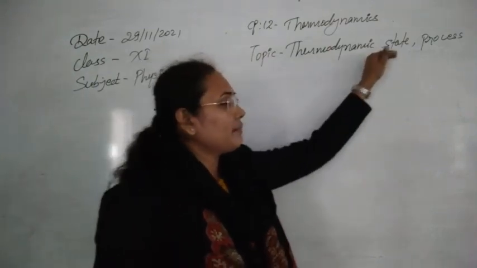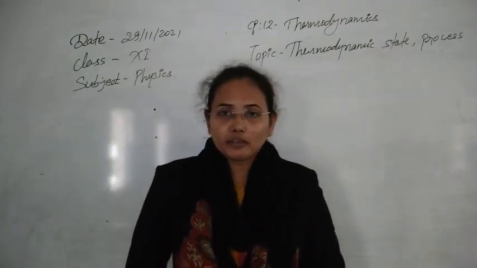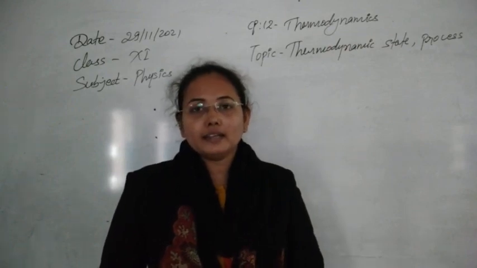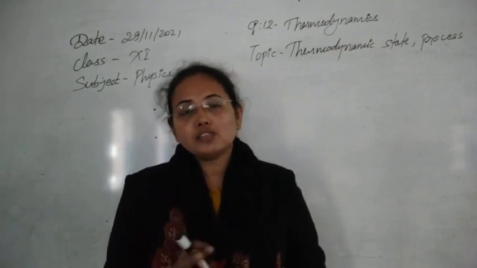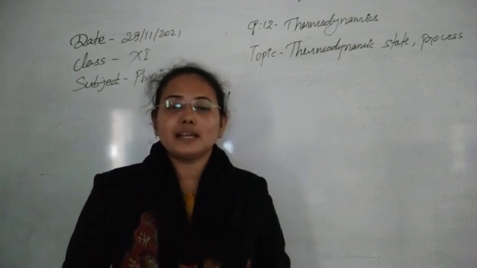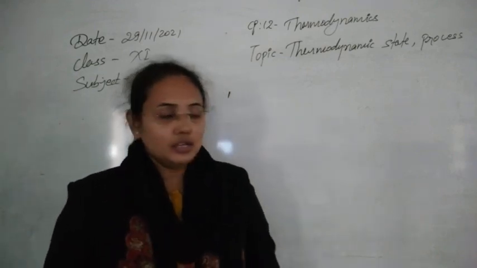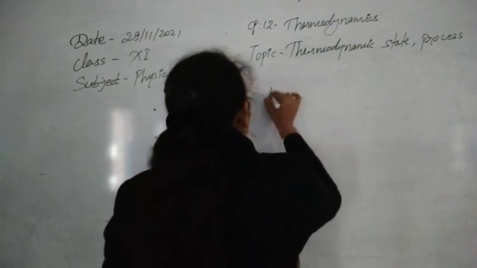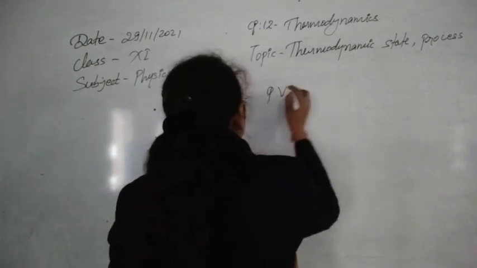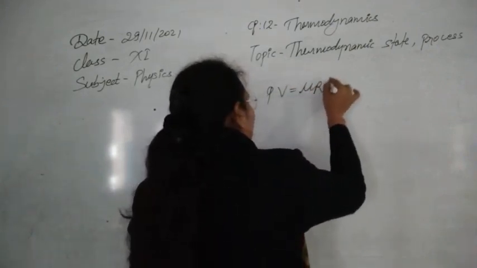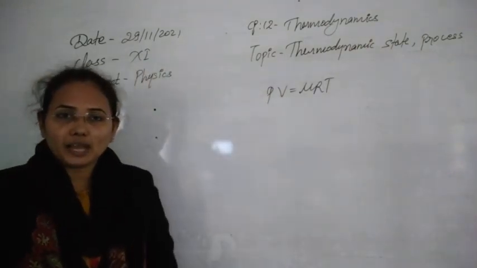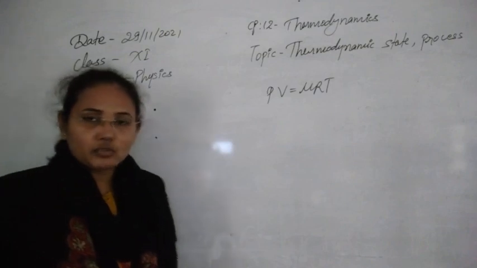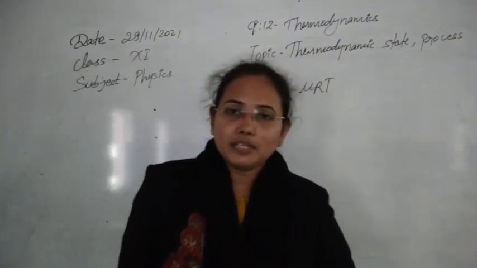And if we see the thermodynamic state, the equation that establishes a relationship between all these thermodynamic variables is known as the thermodynamic state. For example, we have the expression PV = μRT. Here we can see this equation relates all thermodynamic variables to each other, and that's why this is called the thermodynamic state function.